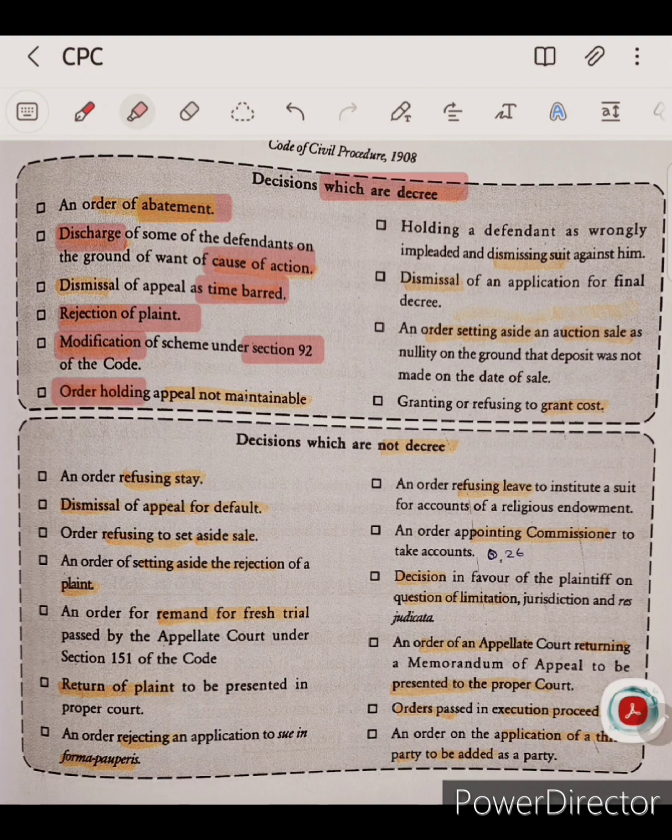Order holding appeal not maintainable is also a decree. Dismissal of suit against him holding the defendant as wrongful implication is also a decree. Dismissal of an application for final decree. Order setting aside auction sale is also a decree. Nullity on the ground that deposit was not made on the date of sale is also a decree. Granting or refusing to grant costs is also a decree.